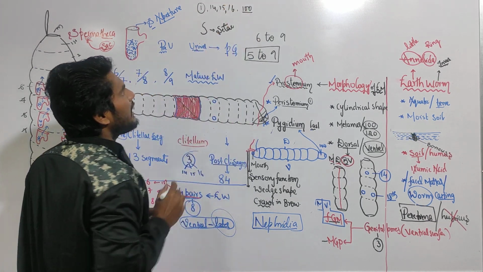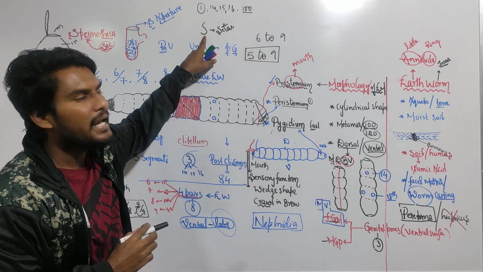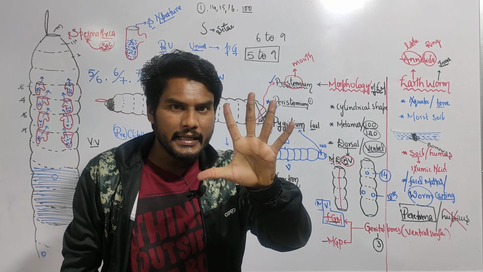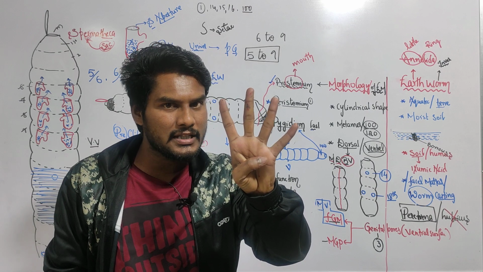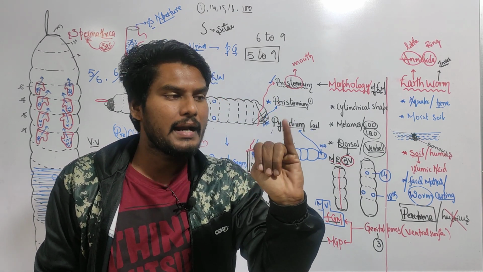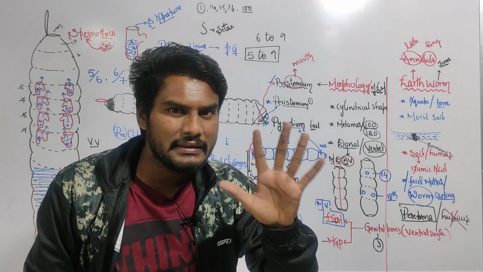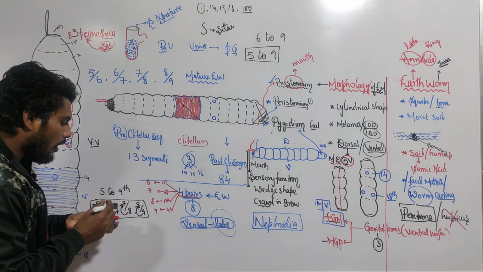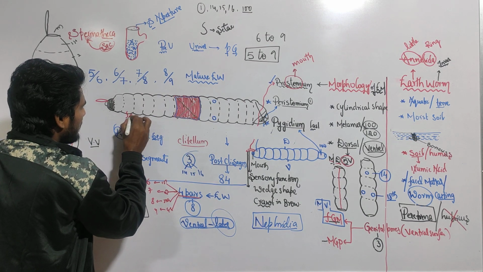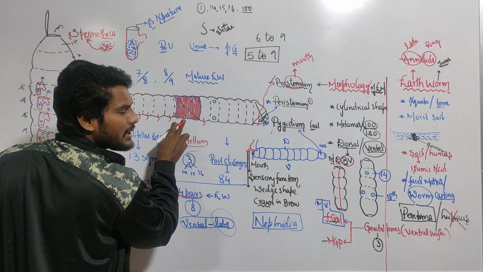So what is the structure? Setae. Shape is what? S shape. It is absent in how many segments? It is absent in 5 segments. Of those 5, the first one is the first segment, the next 3 are clitellar segments 14, 15, 16, and the last segment. Except in these 5, in all the remaining segments setae is present. What is the shape? S shape, like this. Absent in clitellar segments.